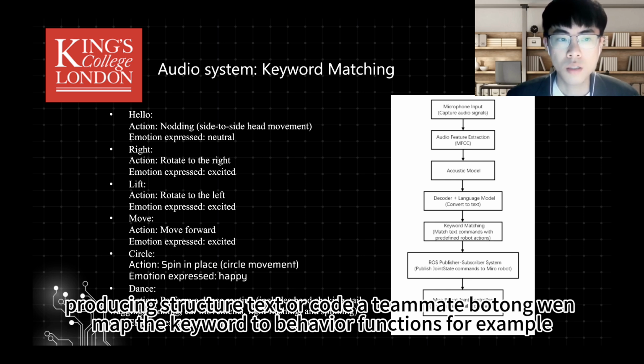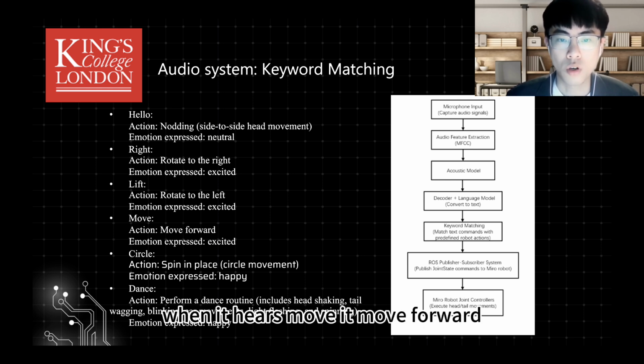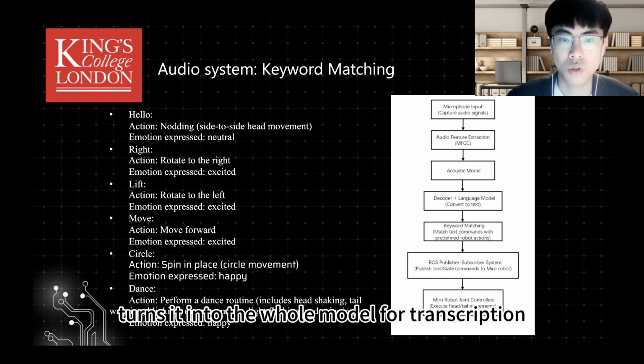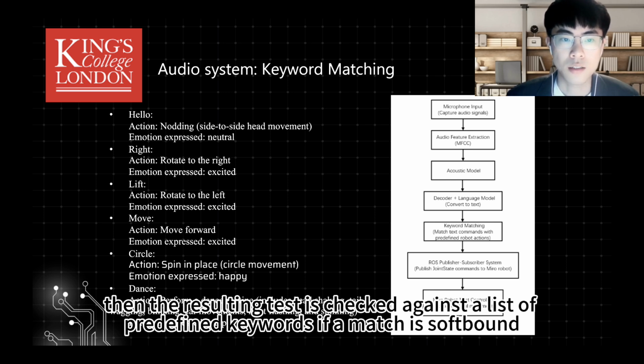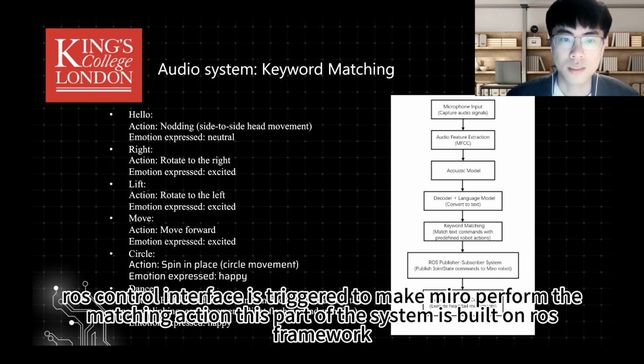For example, when the user says hello, Mirror nods in response. When the user says move, it moves forward. The full process works as follows. The microphone captures live audio and sends it into the VOSK model for transcription. Then the resulting text is checked against a list of predefined keywords. If a match is found, the corresponding ROS control interface is triggered to make Mirror perform the matching action.